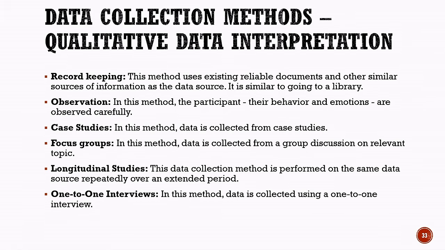Here, the behavior and emotions of participants are carefully observed and recorded. The third method is case studies. In this method, data is collected by studying specific cases in detail. The fourth method is focus groups. Data is collected through a group discussion about a relevant topic.